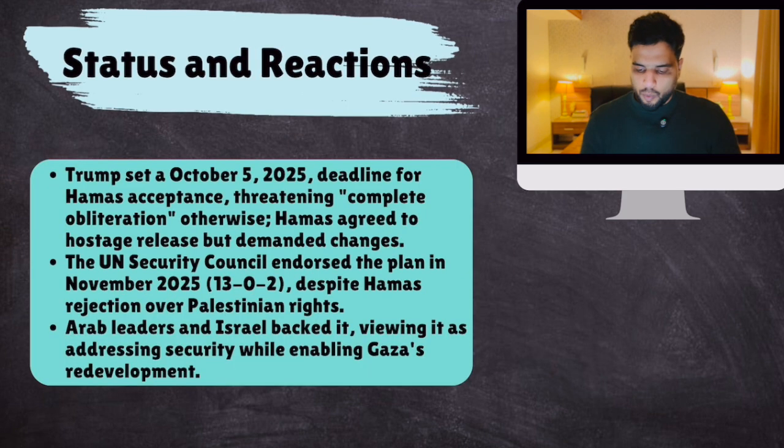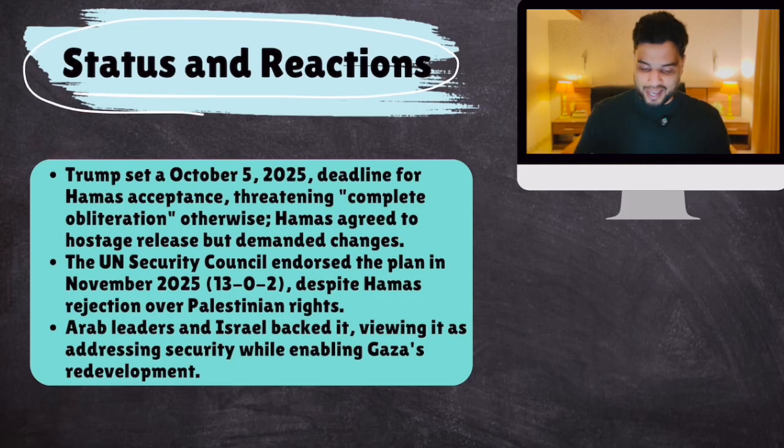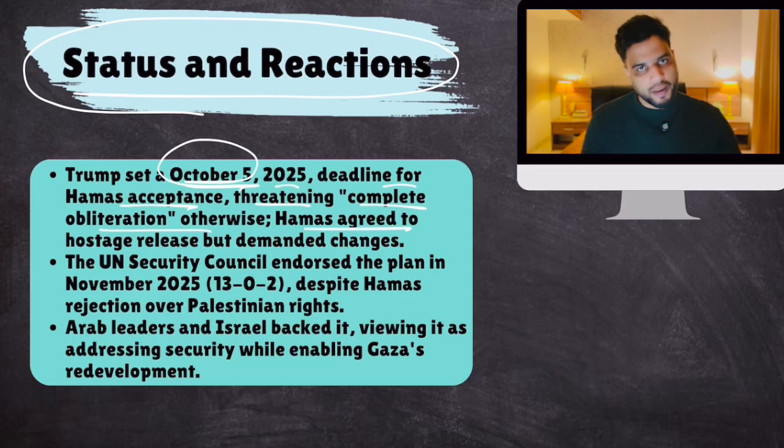Clear? Now, what is the status of this agreement as of now? What is the status of the agreement and what are the reactions of international players? So Trump had set an October 5 deadline for Hamas's acceptance. He basically made Hamas accept this deal at gunpoint, because Trump said that if Hamas doesn't accept this deal by October 5, I would allow complete obliteration, complete destruction of Hamas. Then violence would come. Otherwise, Hamas agreed.